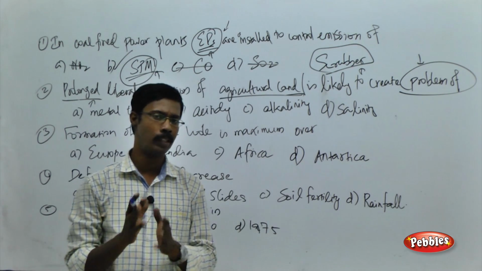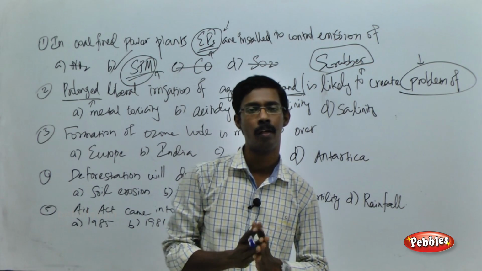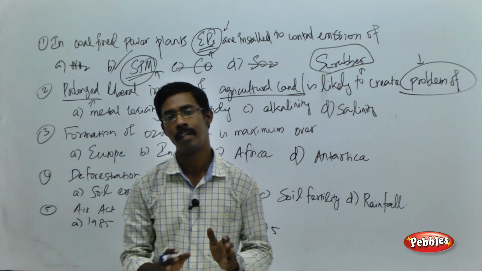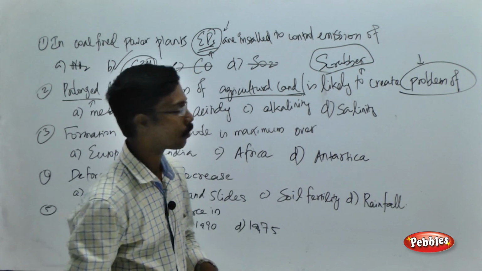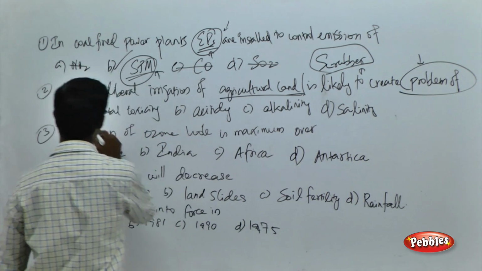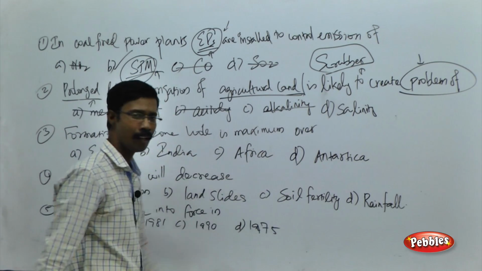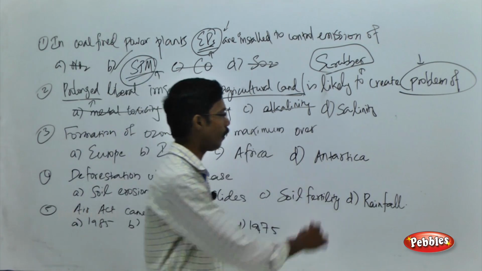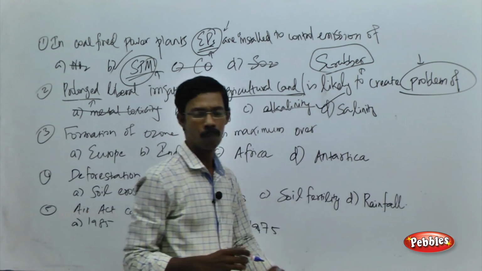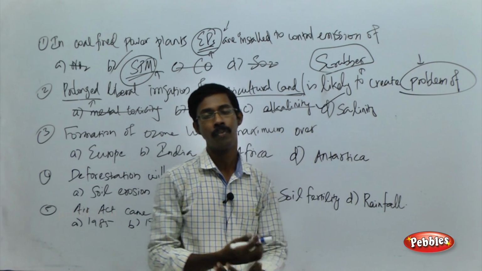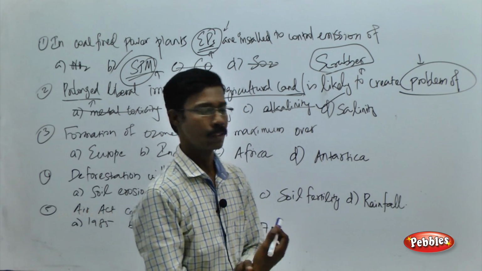So what is the major cause here? Because of water logging or continuous irrigation, it will cause the resurfacing of salt from the soil. See the choices: metal toxicity may not be the correct answer, acidity and alkalinity, and salinity. It will create the problem of salinity, because it resurfaces the salt of the soil environment.